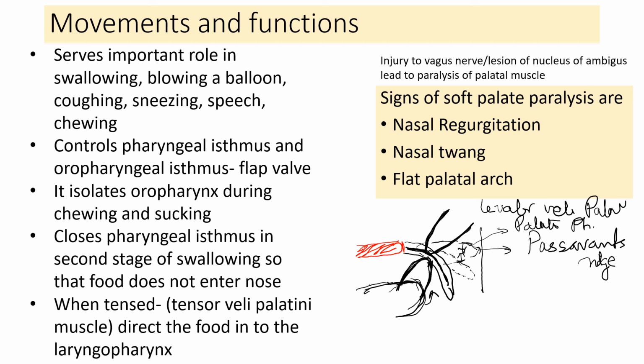When soft palate muscles are paralyzed, which can happen in hypothyroidism, some neurological disorders, or in an alcoholic person, there occurs nasal regurgitation of food and fluid, because the pharyngeal isthmus is incompetent, and nasal twang of voice is there because of the nasal escape of air, and there is a flat palatal arch. The flattening can happen on both sides depending on the disorder, or can be unilateral. So a flat palatal arch can be found in soft palate paralysis. So that's all about the movements and functions of the soft palate.